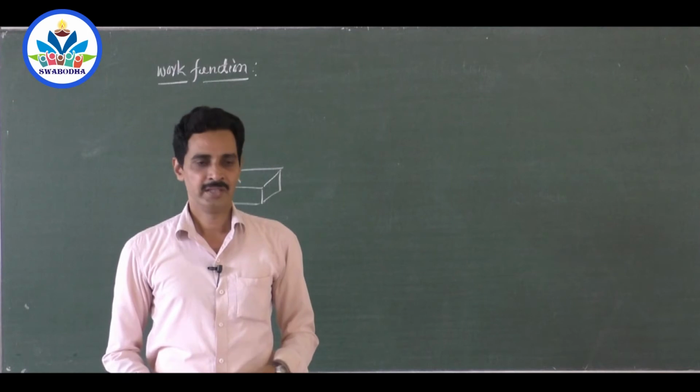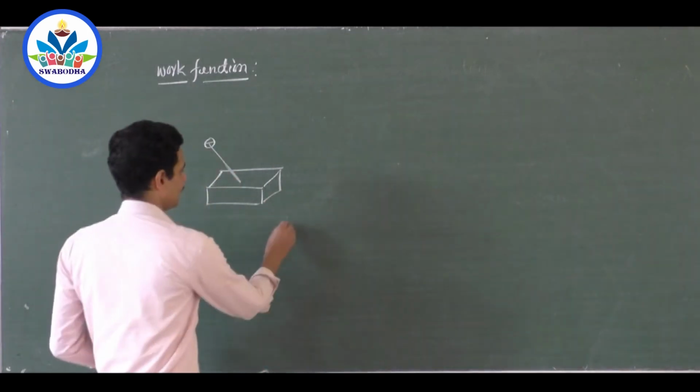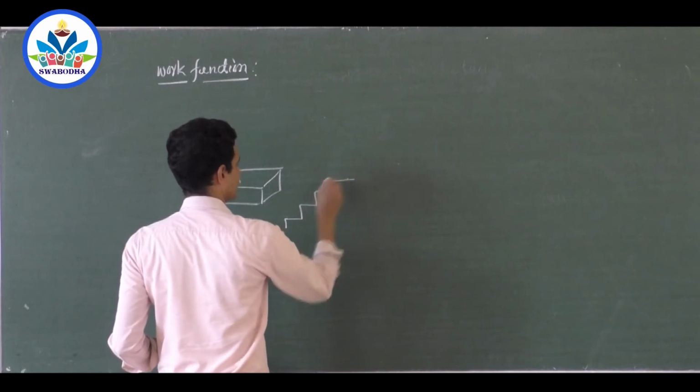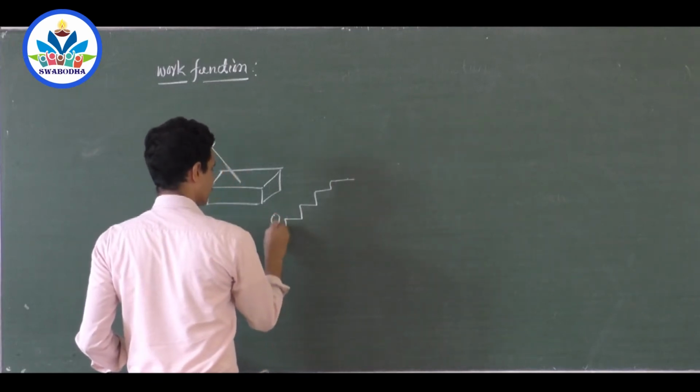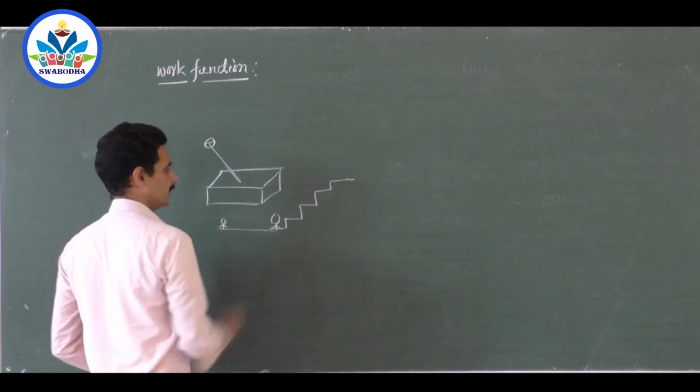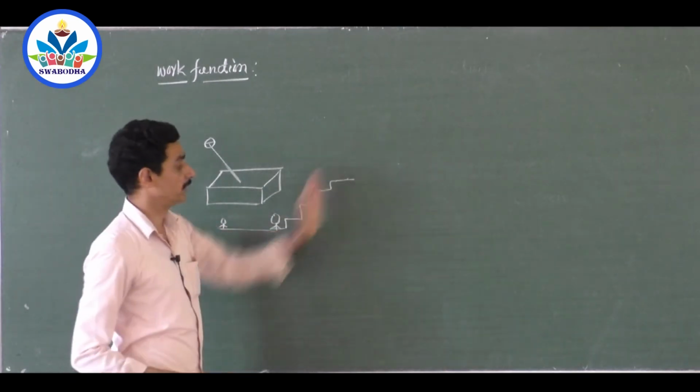Suppose your friend is not ready to climb up the upstairs. What you can do? You ask your friend to stand. So he is not ready to go here. He is very fat and he is very lazy and he is standing here. Now what you can do is, you are thin, say, but still you want to remove him. You want to throw him to the upstairs.